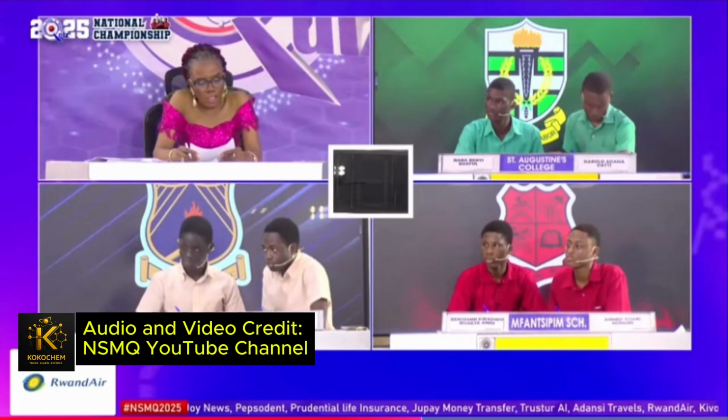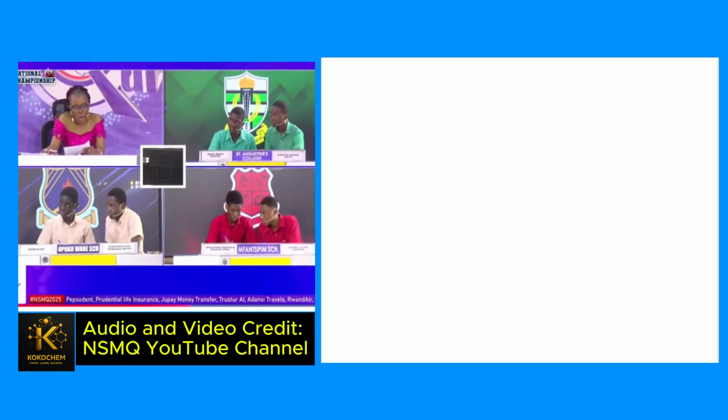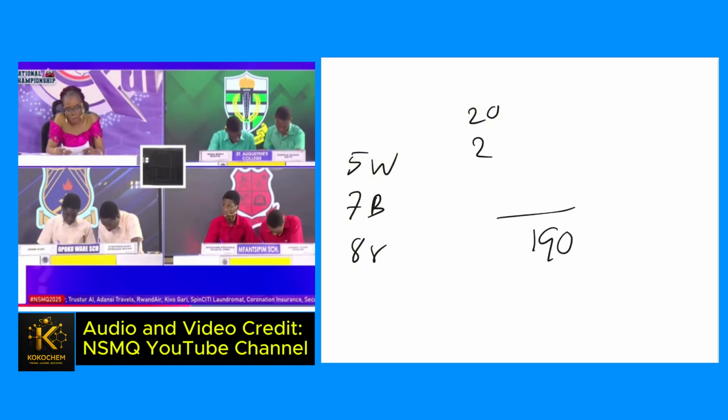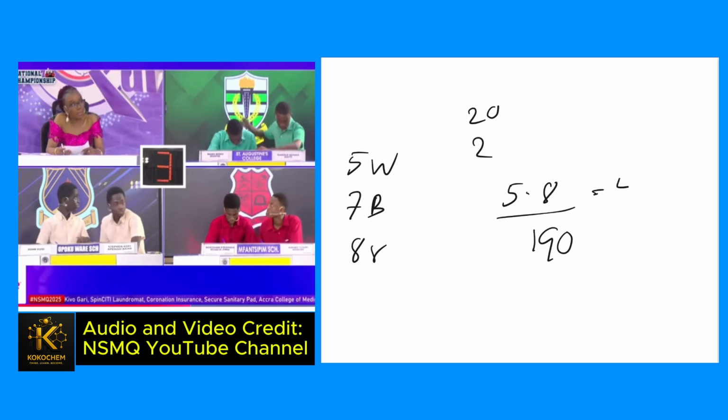In a box, there are 20 identical balls, of which 5 are white, 7 black, and 8 red. 2 balls are drawn from the box without replacement. Find the probability one ball is white and the other ball red.